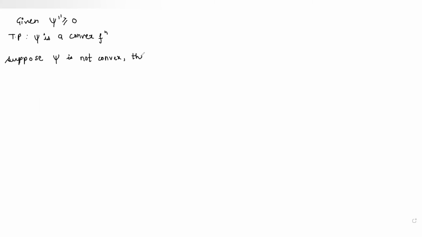then there exist u, t and v such that a is less than u, less than t, less than v, less than b, and that this t lies above u and v.